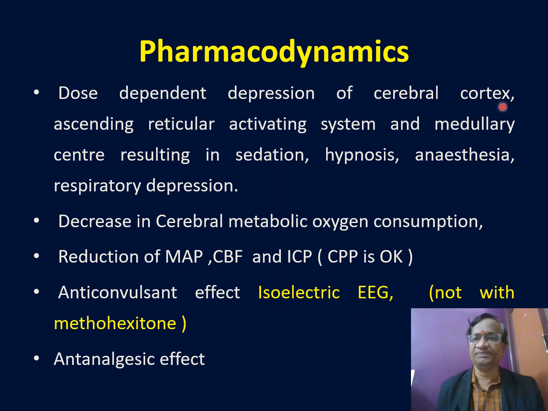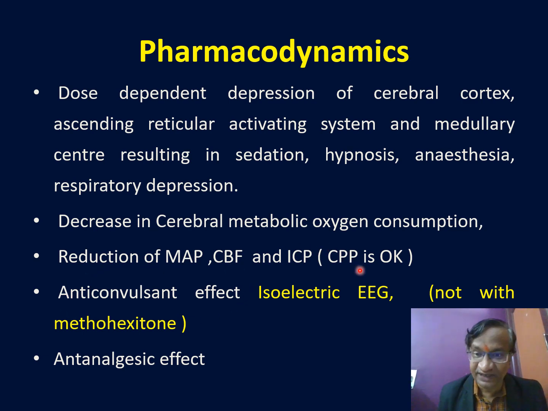Pharmacodynamics: dose-dependent depression of the cerebral cortex, ARAS, and medullary centers, causing sedation, hypnosis, anesthesia, and respiratory depression. So cerebral cortex and ARAS, sedation, hypnosis. Medullary centers, respiratory depression and cardiovascular depression. CMRO2 is decreased, MAP is decreased, but perfusion pressure may be maintained.